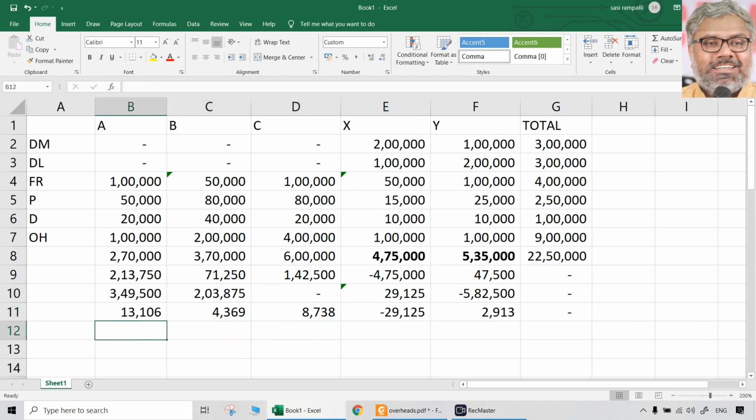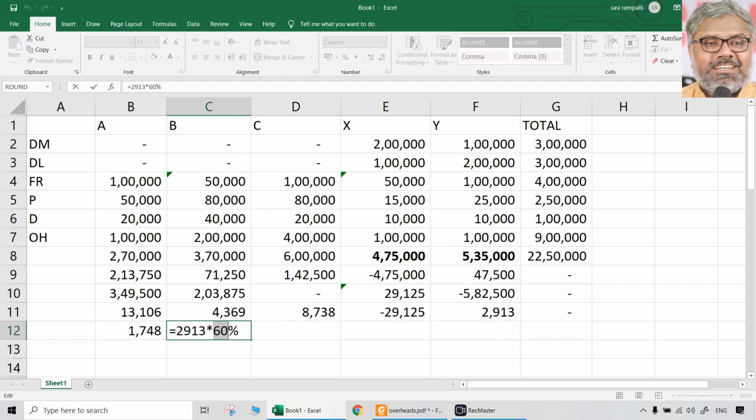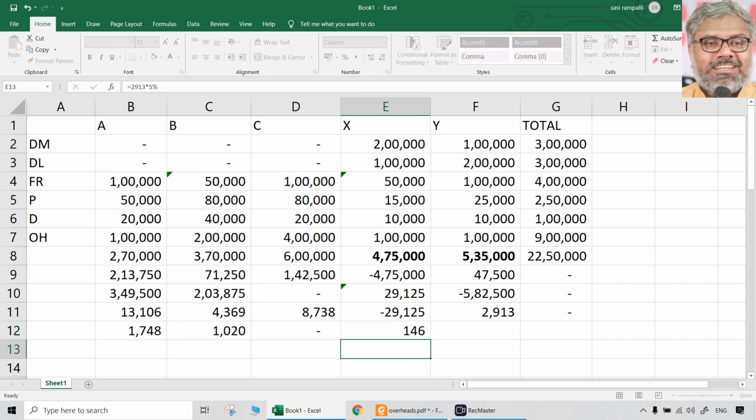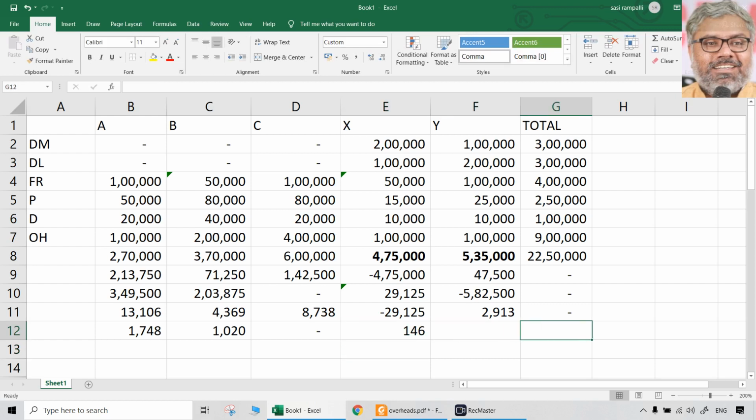So 2913 into 60%, 2913 into 35%. C gets nothing, but X gets something. How much? 5%. So 146 is there. We can stop there. This is minus 2913. So now Y is 0, but X has some positive. But we can just continue till it reaches a single digit, let us say. So now 146 is going to be given to A, B, C and Y. Y will get how much? 10% of that, which is less, 2 rupees almost.